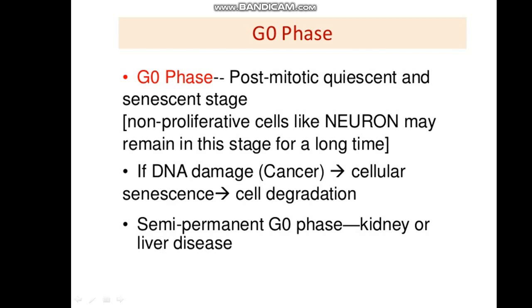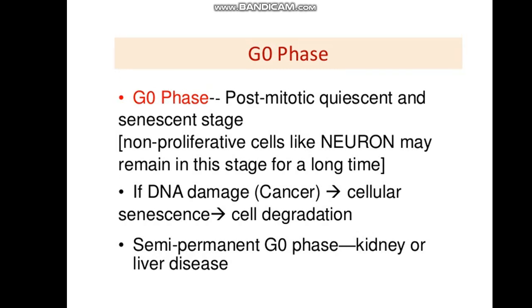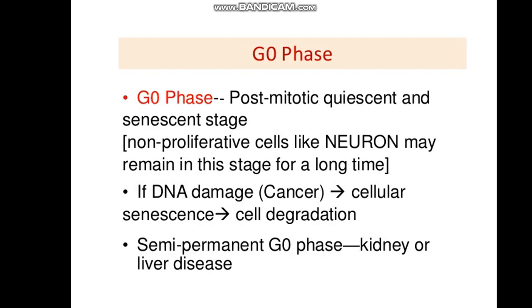Semi-permanent as well as permanent G0 phases are seen. Semi-permanent G0 phase is shown by kidney as well as liver cells. They can become metabolically active and perform the division stage. So it is known as semi-permanent stage. Whereas neuron cells always remain in the same stage, and it is mostly in G1 stage that they get arrested, and this is also known as G0 phase.